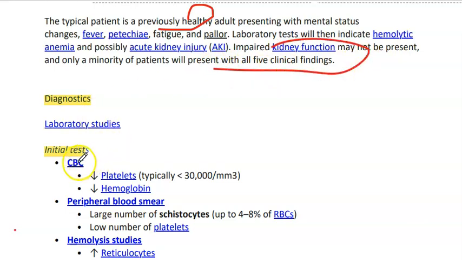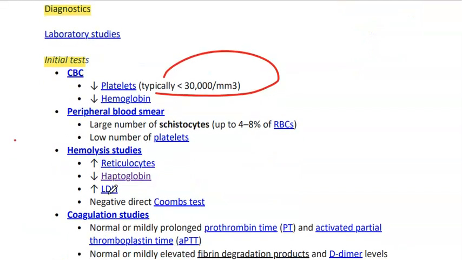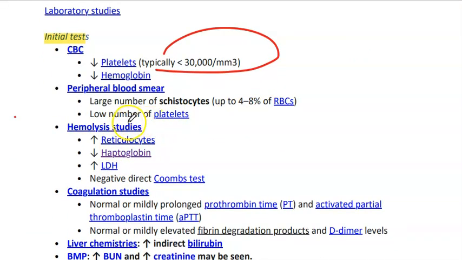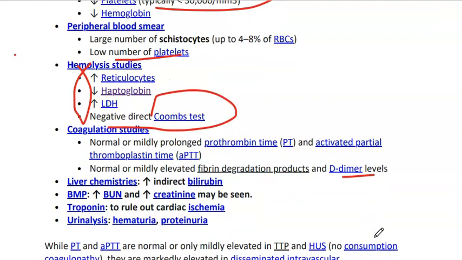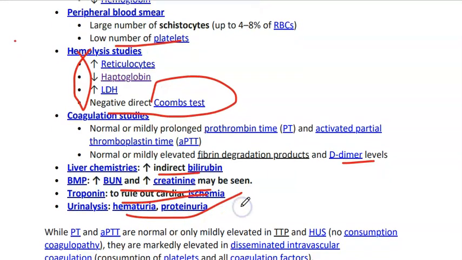How to diagnose? On lab, we will have a decreased platelet count on CBC, typically less than 30,000, and decreased hemoglobin. On smear, we will have a large number of schistocytes and a low number of platelets. There will be hemolytic signs, and the Coombs test will be negative because it is non-immune mediated. Coagulation studies: normal or mildly prolonged PT and aPTT, and normal or mildly elevated fibrin degradation products and D-dimer level. Liver chemistries show increased indirect bilirubin. There will be increased BUN and creatinine on BMP. Troponins to rule out cardiac ischemia, and urinalysis will show hematuria and proteinuria.